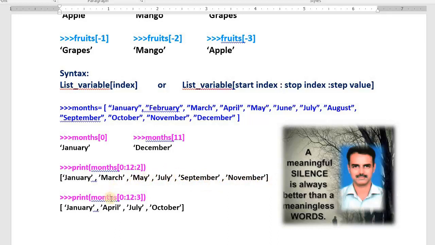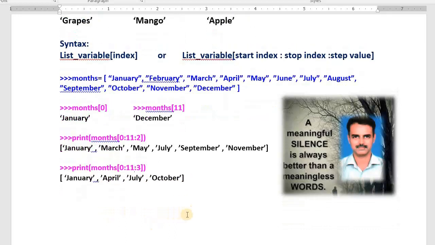See this example, 0 starts from the first one and reaches the last one, with step 3. Okay, I have typed it wrong. It must be 11, sorry. This is up to 11, not 12, so 0 to 11. Okay, thank you. Next, with step 3: January, not February, March, April, not May, June, July, August, September, October, November, December. Our list is over. Like this you can access the contents of a list.